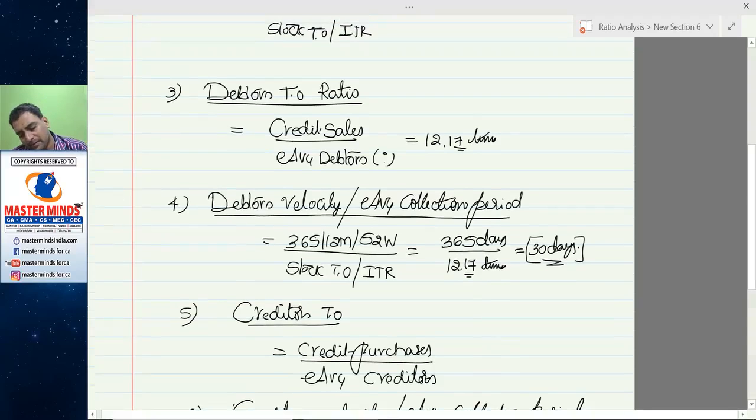See, the higher the debtors collection turnover ratio, the lower will be the debtors velocity. The lower the debtors turnover ratio, the higher will be the collection period.